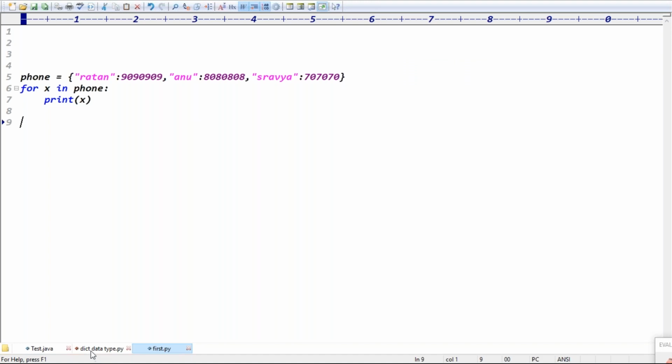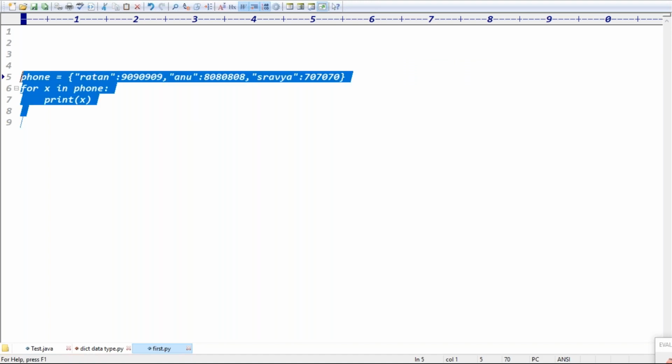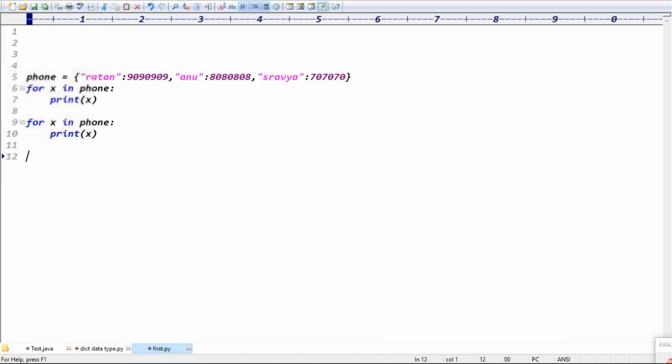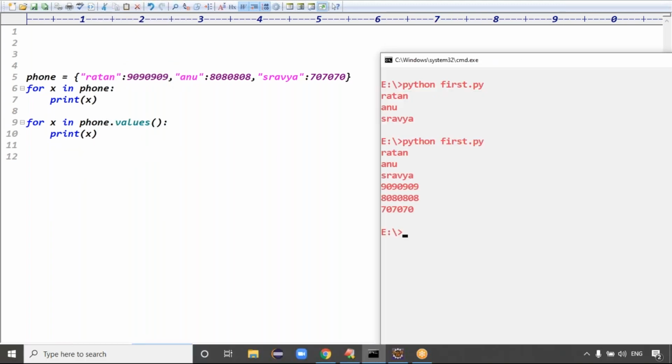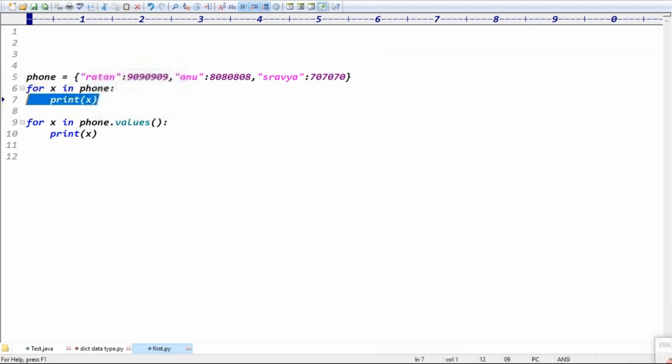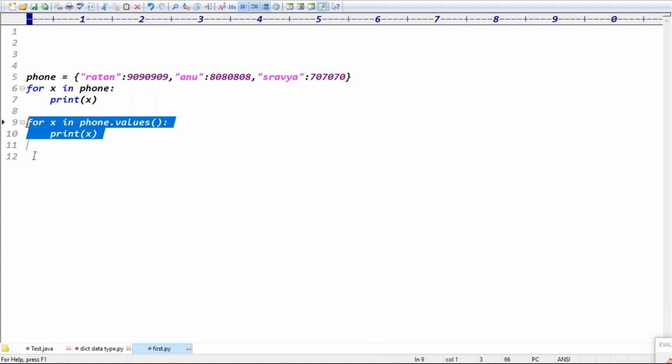But now you want the values, guys. In the for loop, I want the values. Tell me, guys, how to get the values using a for loop. I can use phone dot values, right? Then the second time you got the values or not? Because by default, when you iterate the dictionary data using a for loop, we got the keys, right? If you want the values, you can go for the values, guys.